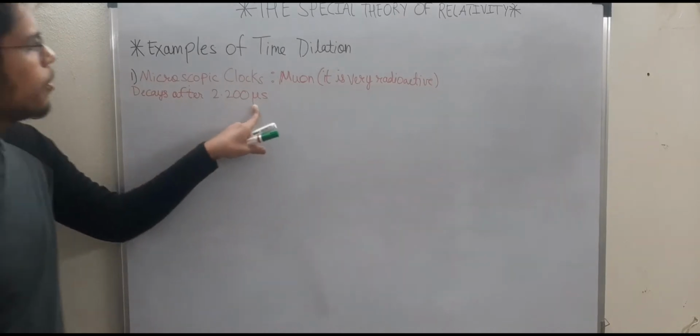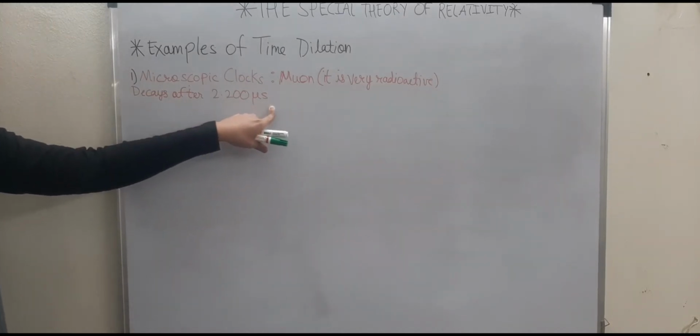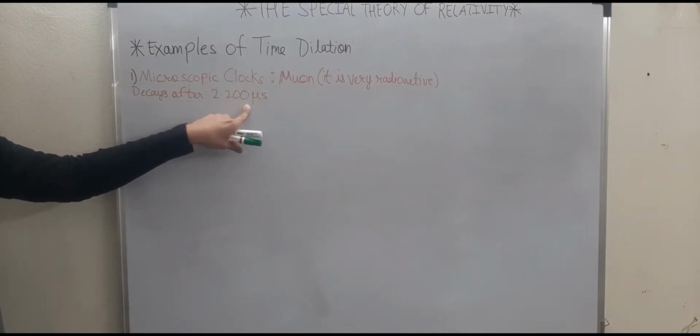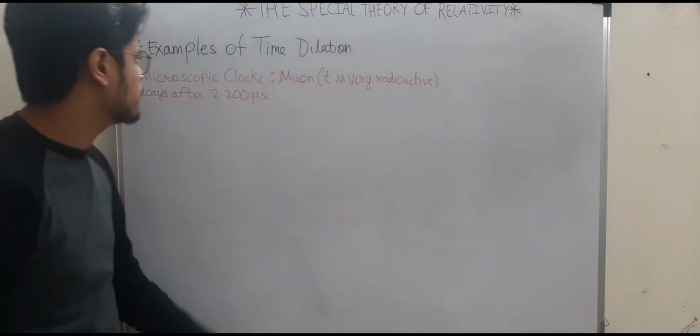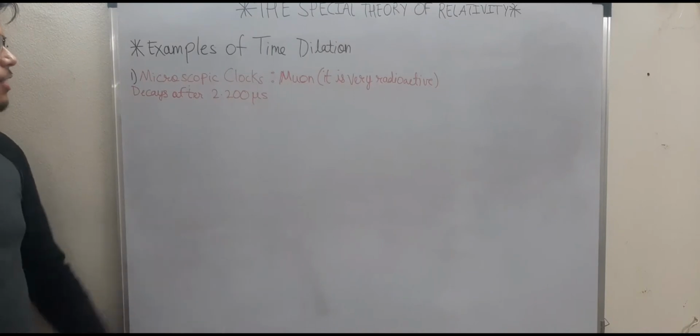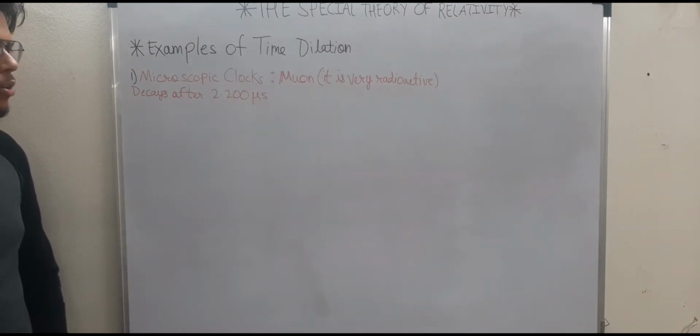I wrote this 00 again in order to match it with the significant figures configuration. Okay. So it decays after 2.200 microseconds.